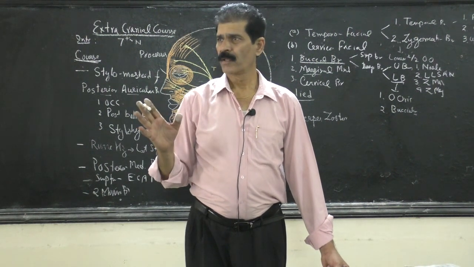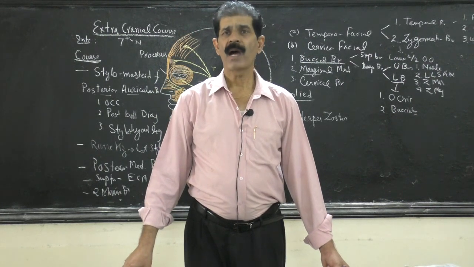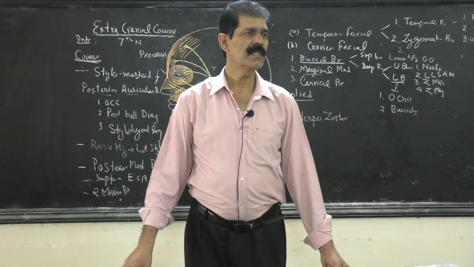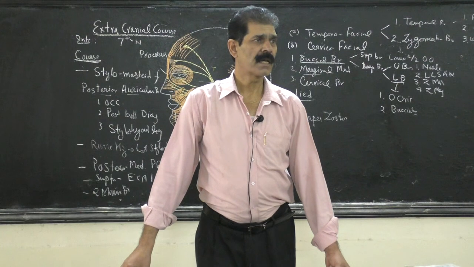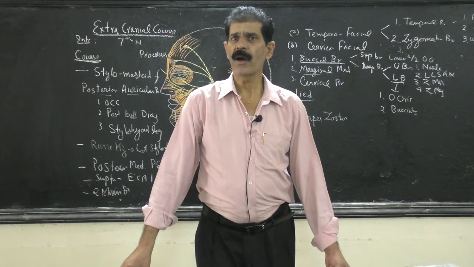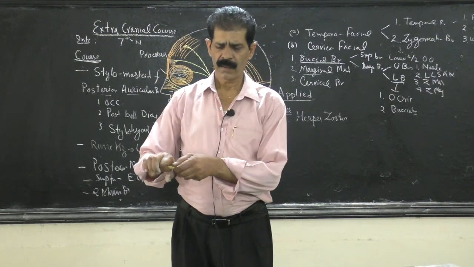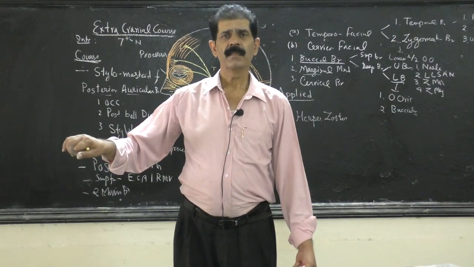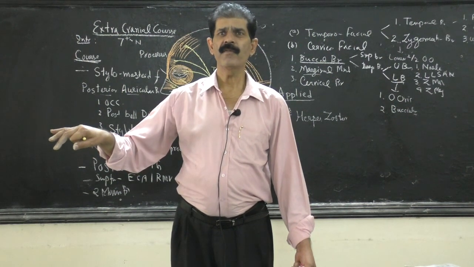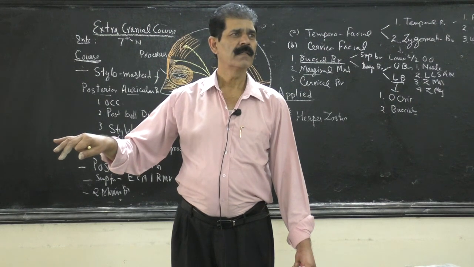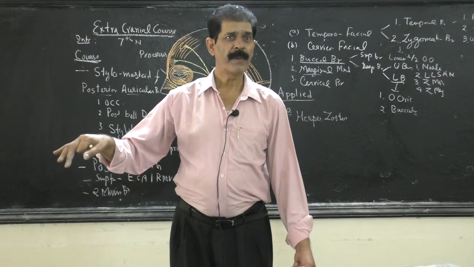It can affect any nerve of the human body, sensory or motor. This virus attacks the myelin sheath of the facial nerve in the stylomastoid foramen, and this leads to neuritis, inflammation of the nerve. I told you the 4 signs of itis. The nerve is now which color? Red color, and swollen, hot, and painful.